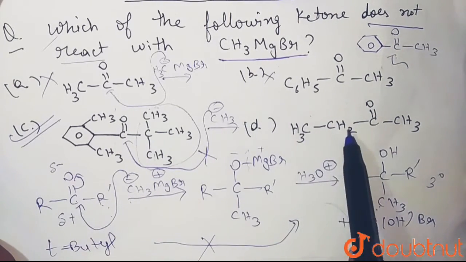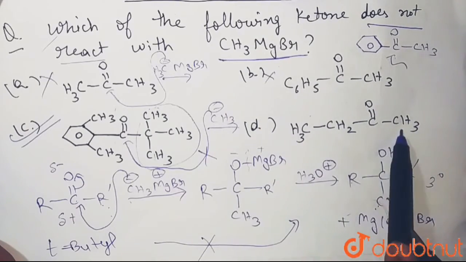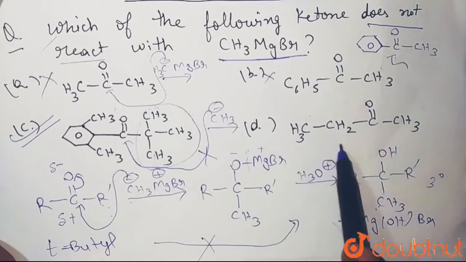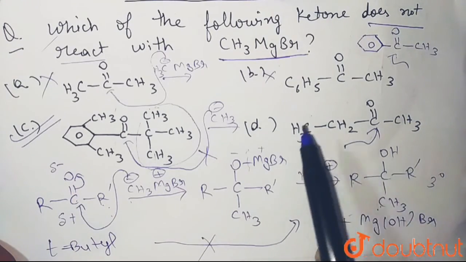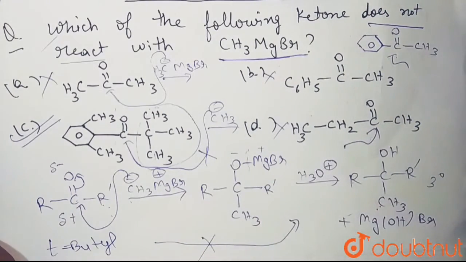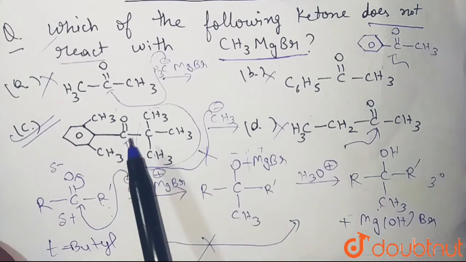Now let's see this as well. It has CH2, CH3 and CH3. They are not at all bulky. CH3 minus can easily come and attack on this. So thus this is also incorrect. So what is your correct answer? Your correct answer is C, that is this.